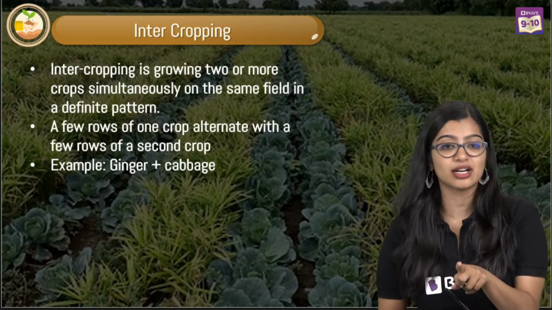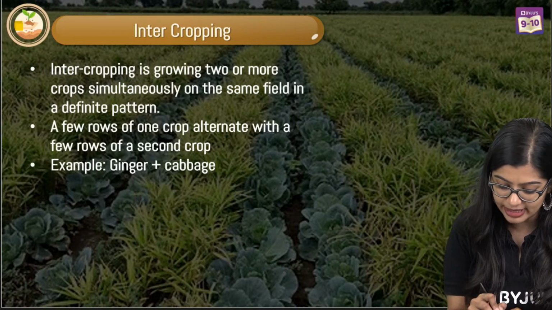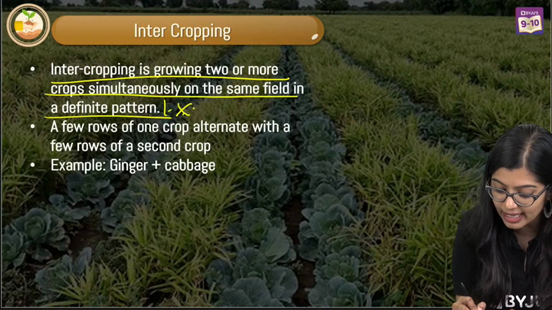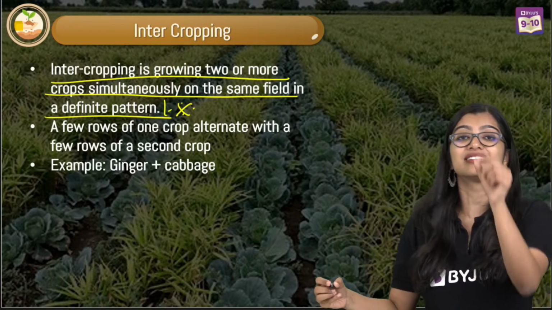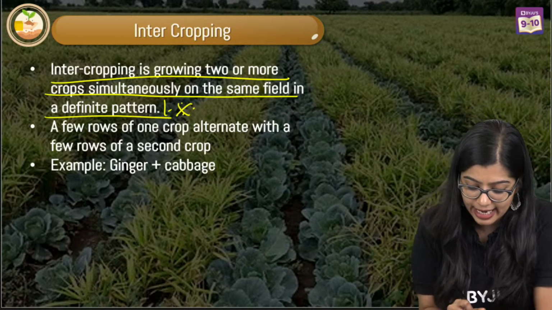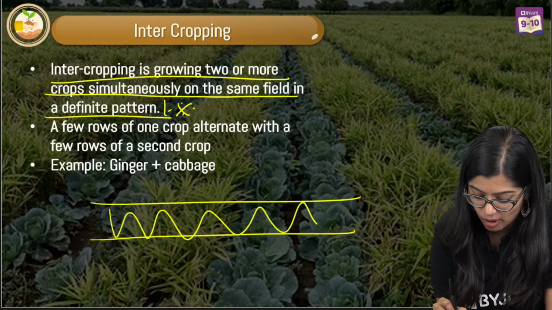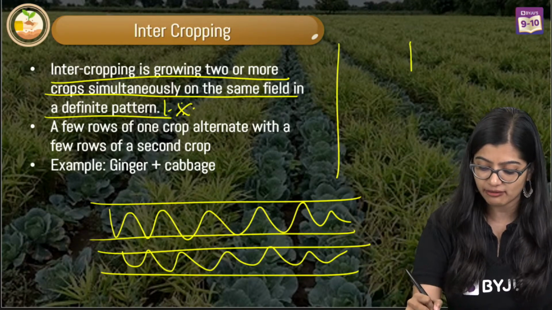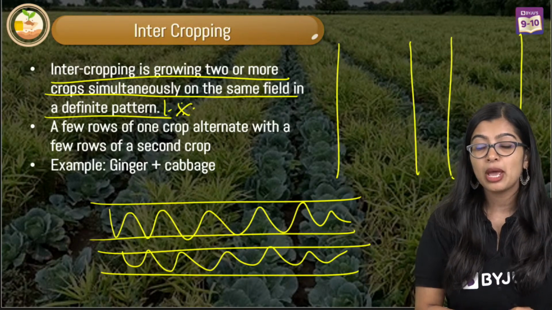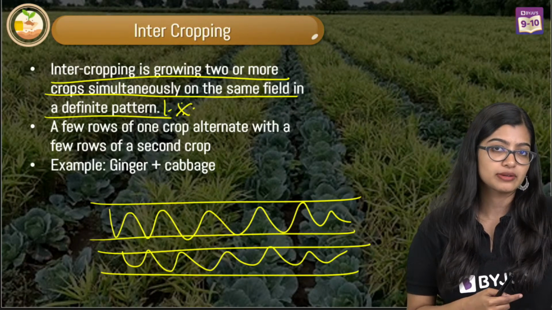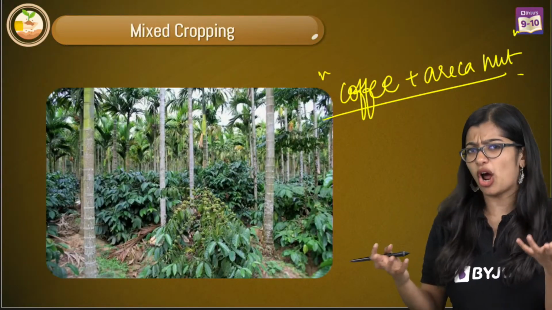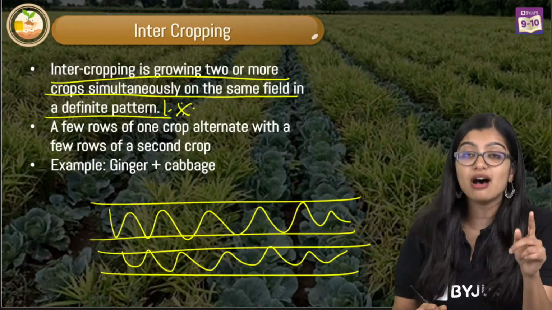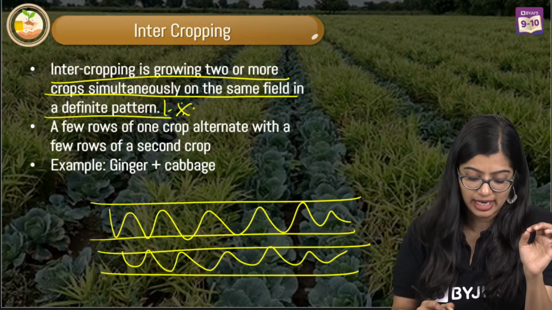Now next up we have intercropping. In intercropping, we see that there are two or more crops which are grown on the same field in a definite pattern. See the terminology, it is a definite pattern. In this case they are sown like this. If I have one crop here, then I'll have another crop here. So it is in rows, or it could be in wide columns like this. But the pattern in which I'm doing it is very important. Earlier when I was discussing mixed cropping, I did not specify a pattern, because in mixed cropping you can do it however you want to. But here, the pattern in which you do it is very, very important.